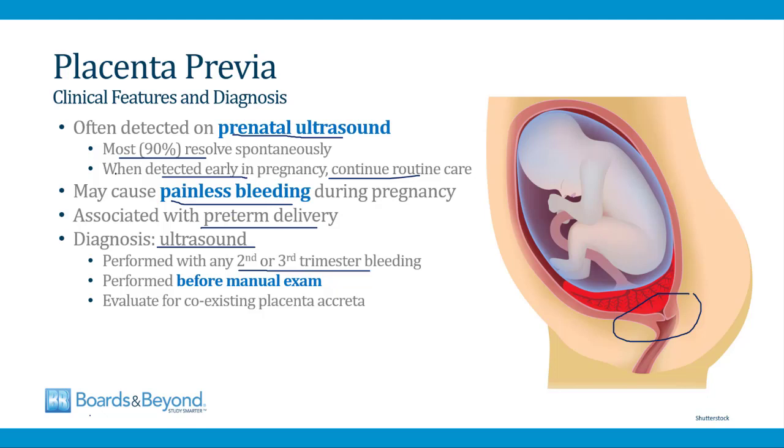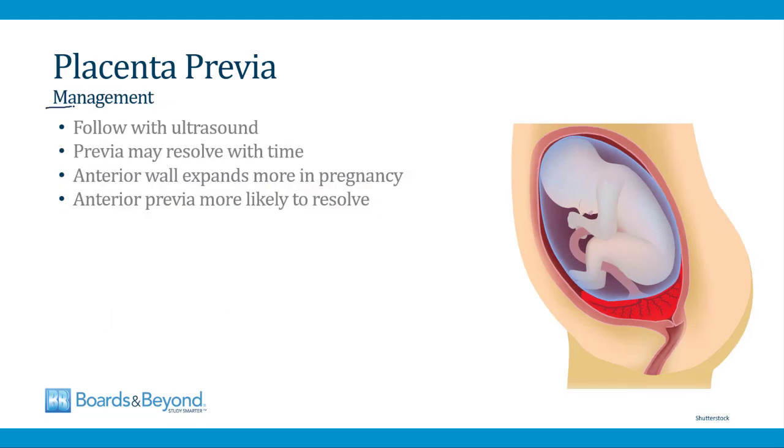And importantly, when a woman presents with painless bleeding, you want to do the ultrasound before the manual exam, because a manual exam can potentially cause worsening bleeding from a placenta previa. And then besides being able to diagnose the placenta previa, ultrasound can also evaluate for a coexisting placenta accreta, which we're going to talk about later. This is a form of abnormal implantation of the placenta into the uterus, and it often occurs together with placenta previa. And just to emphasize this management point I mentioned earlier, when a placenta previa is identified early in pregnancy, it's followed with ultrasound because it may resolve with time.